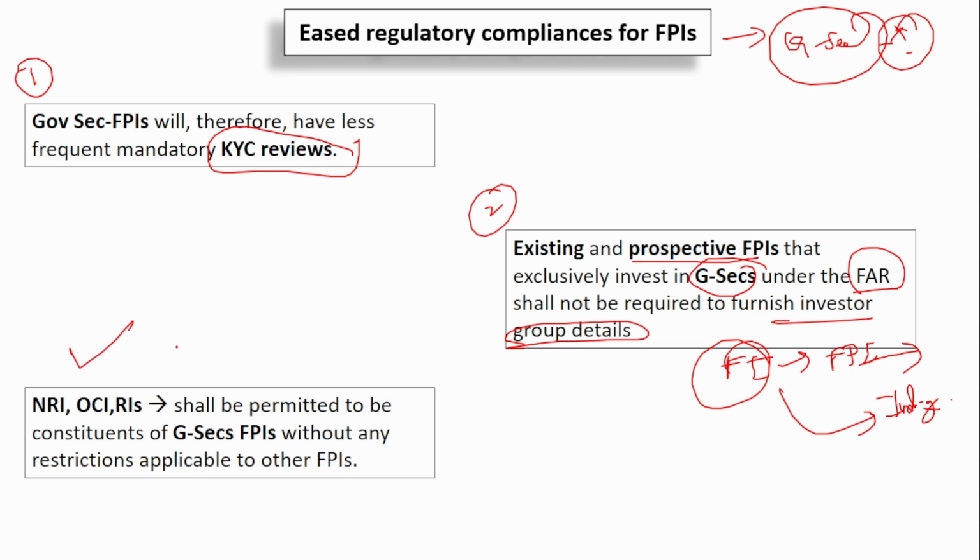Next, NRIs, that is non-resident Indians, and OCIs are also permitted to invest in these government security FPIs. In other FPIs, there is a limit. Maybe out of the total FPI, only 10% should be invested by NRIs, OCIs and all. But here, in the case of government security FPIs, there is no limit. That is, it shall be permitted to constituents of government security FPIs without any restrictions applicable to other FPIs. So, in other FPIs, there are certain restrictions for NRIs and OCIs, but in the case of government security FPIs, there is no restriction at all. So, these are the various regulatory compliances that have been eased for FPIs investing in government securities.